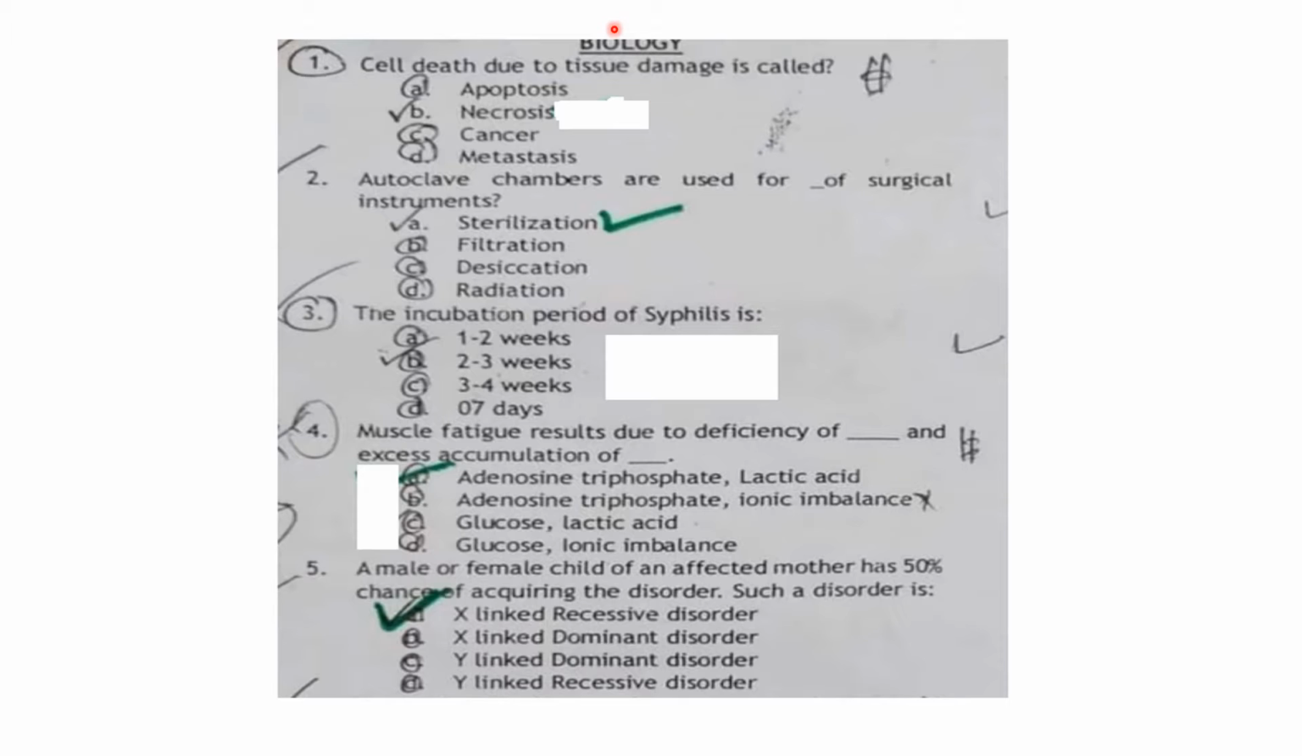Question number 1 was in the biology portion. Cell death due to tissue damage is called. So it is called necrosis. That is also called the sudden death of the tissue.